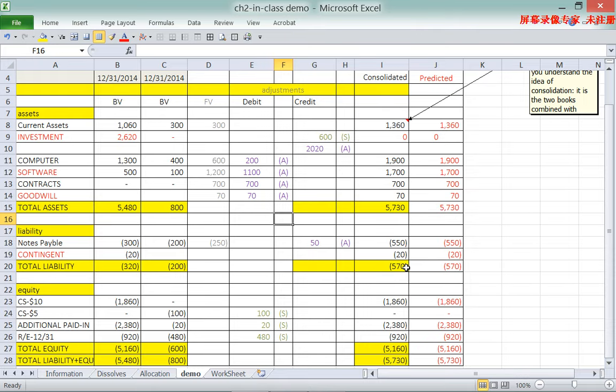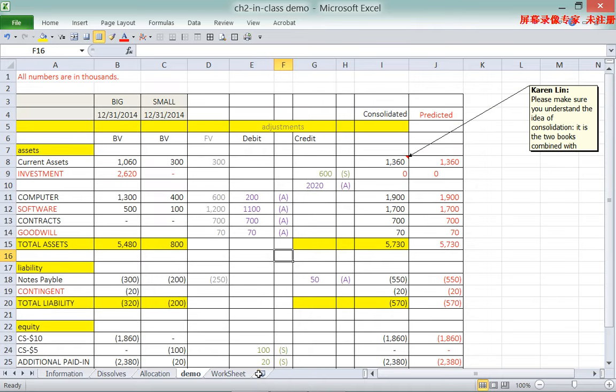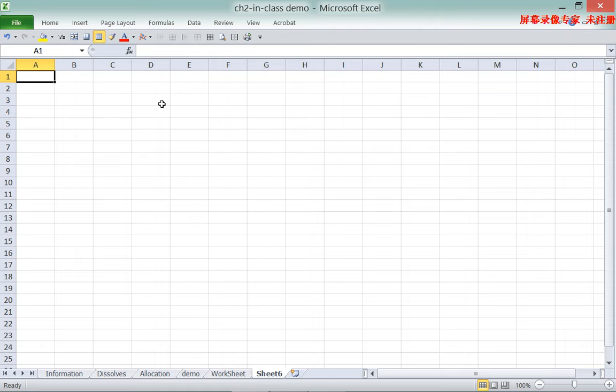Okay, after this video, I hope you have a better idea how we do the consolidation with the worksheet. I just want to show you, if this is an investment account, the investment account is the cost of the investments, right? And at the acquisition date, it's only the cost of investment. So the cost of the investment can be broken down into two parts.